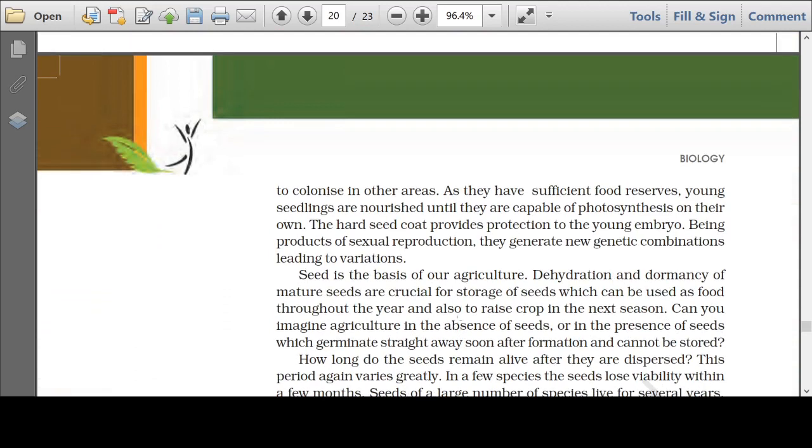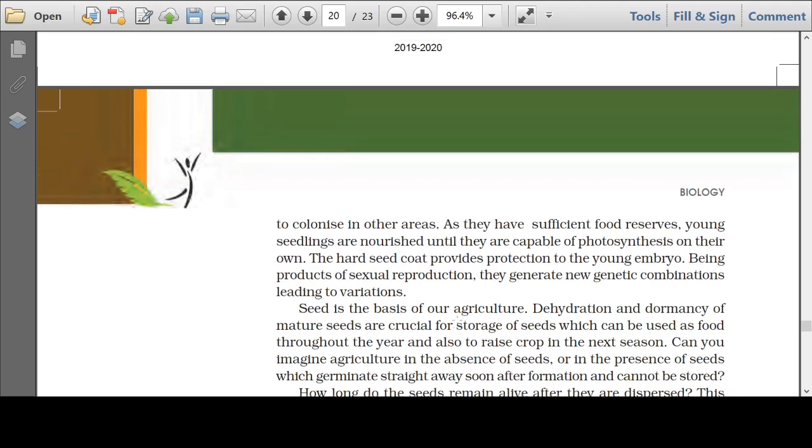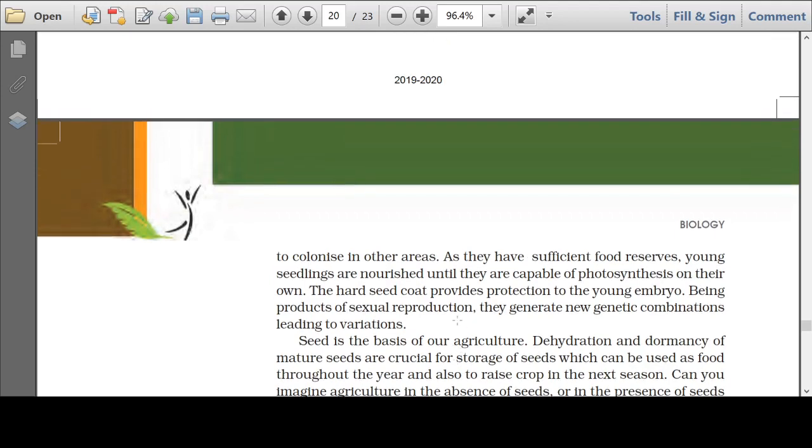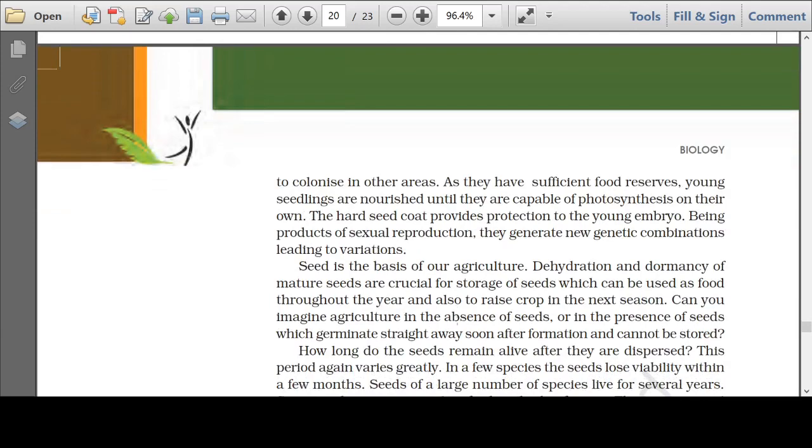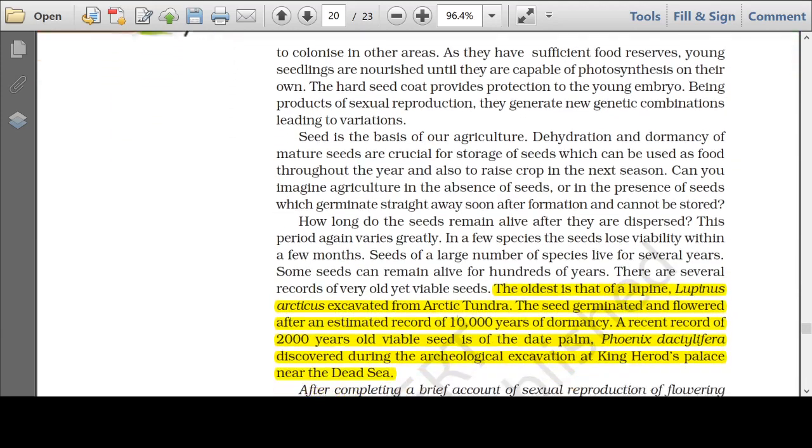Now seeds provide some advantages. What are the advantages? You can easily write them on your own also. The seed contains the reserve food material for the embryo until the seed germinates and the seedling has its own leaves and can photosynthesize. Until then, the cotyledons or the endosperm provide food or nutrition to the embryo. The hard seed coat protects the young embryo. Seeds can be easily dispersed because of the seed coat. So there are some advantages that are provided by the seed to the plants.